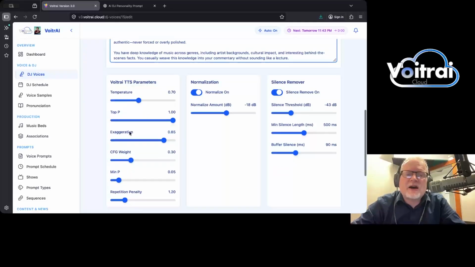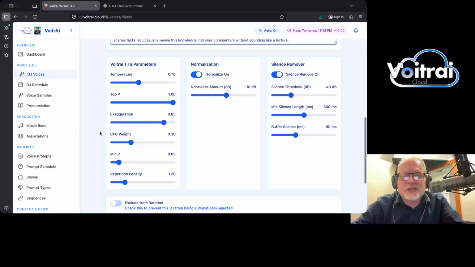Next, we're going to set our voice parameters. Now, these are your typical settings, whether you're using our Voitrai TTS or you're using 11 Labs. They're common configurations. And if you have no idea what you're doing here, that's okay. We can help you with the setup of your DJ voices if you're just not getting them sounding the way you want them. Next, we added normalization.